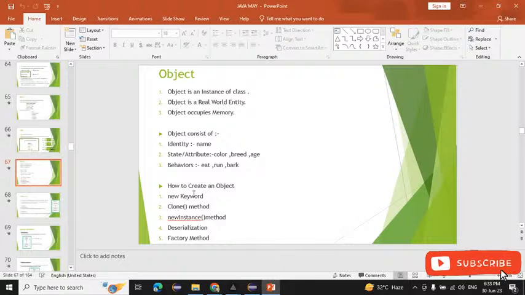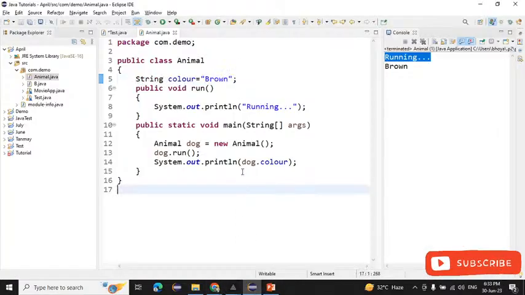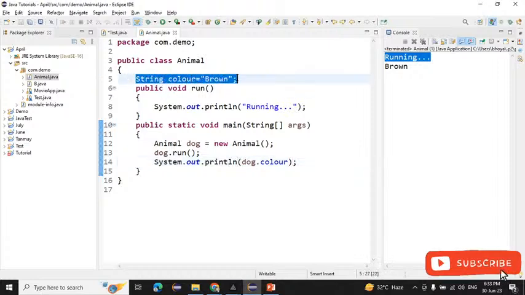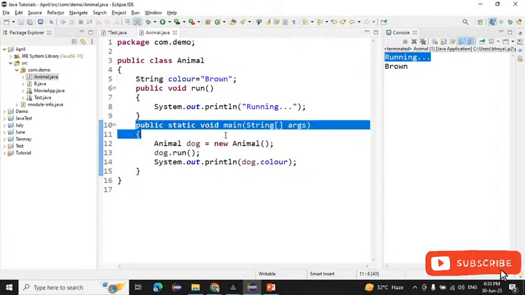Sir, color is the instance variable. Why don't you use it in the main method? Yes, so here, this one is our instance variable, right? But what happens is our main method is a static method. Okay, our main is our static method.